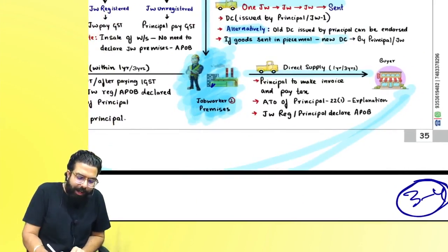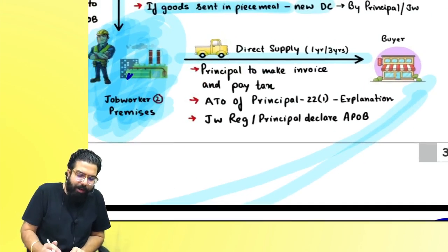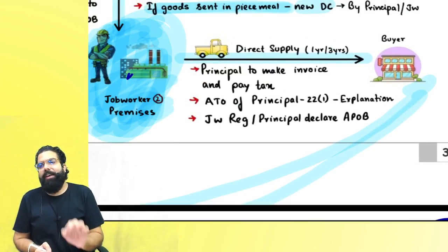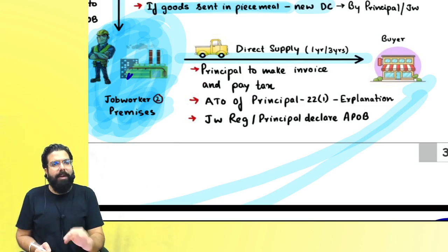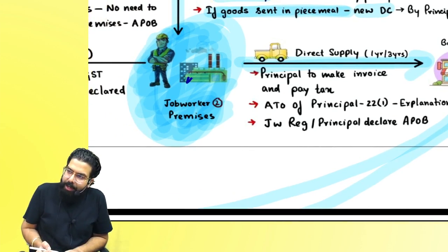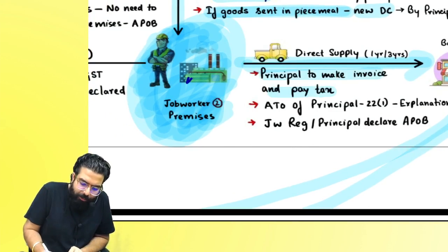Sir, can the goods directly go from his premises also? Yes, Baba. In that scenario also, he should be registered, or his place has to be declared as additional place of business. Only then you can directly go ahead and supply from here. Are we clear, everyone? Yes, sir. Principal to make the invoice and pay tax.